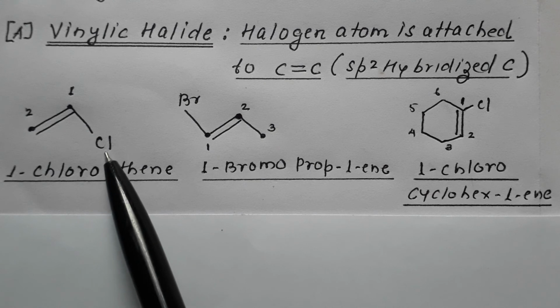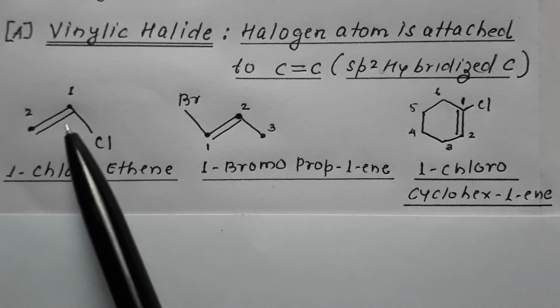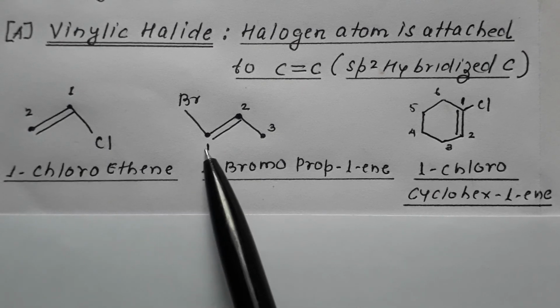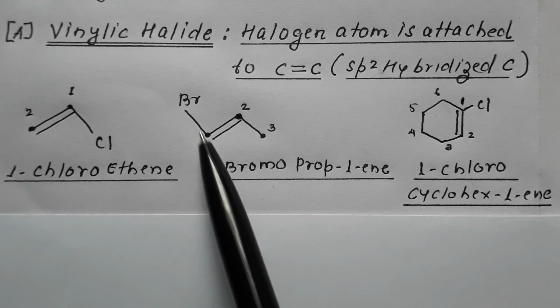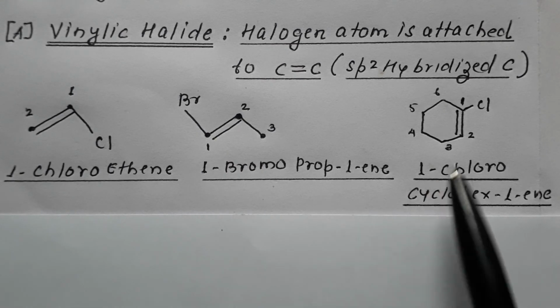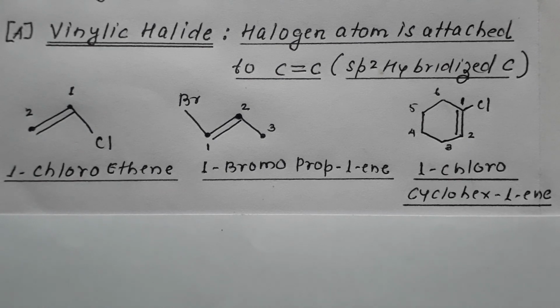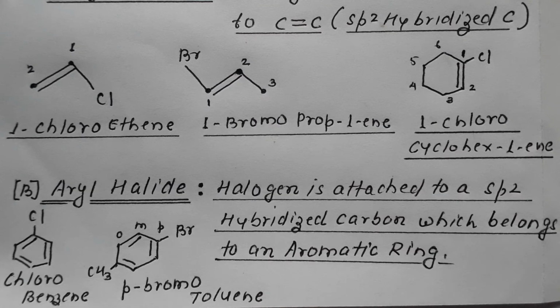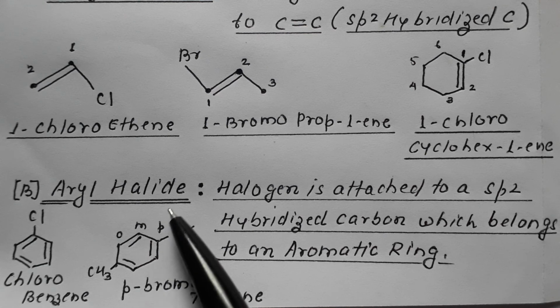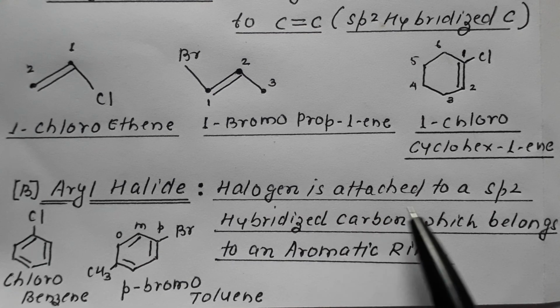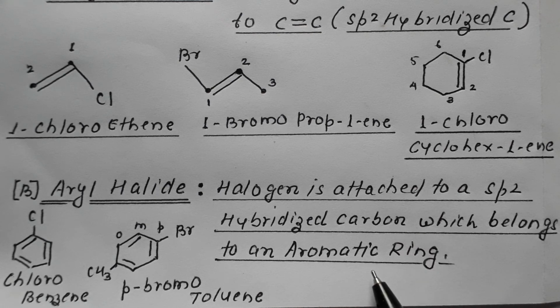Over here, this is a compound in which halo is attached to a carbon bonded through a double bond. Over here too, and over here, this halo is attached to a carbon which is bonded through a double bond. Next and the last category is aryl halide, where halogen is attached to an sp2 hybrid carbon which belongs to the aromatic ring.